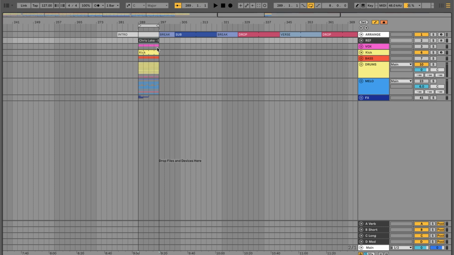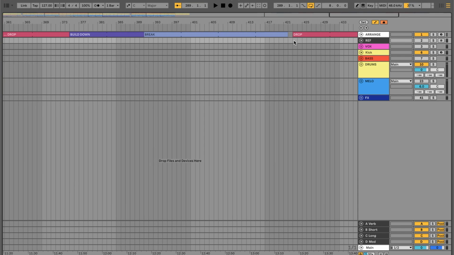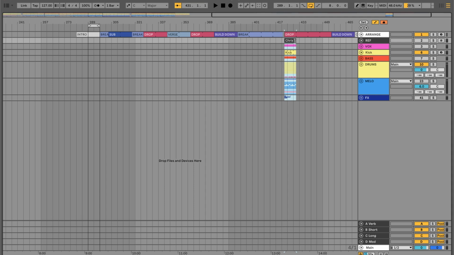And then what you want to do is use that arrangement track that we've created, and you can grab this and drop it into the point of the tune where it's going to be that climax. So maybe it's in the second or third drop, right? Put that full loop there, and then you know that you're creating your structure to get to this point. This is going to make sure you don't overproduce in certain areas, because the beginning of the song should be slowly building up energy. That's something you want to think about.